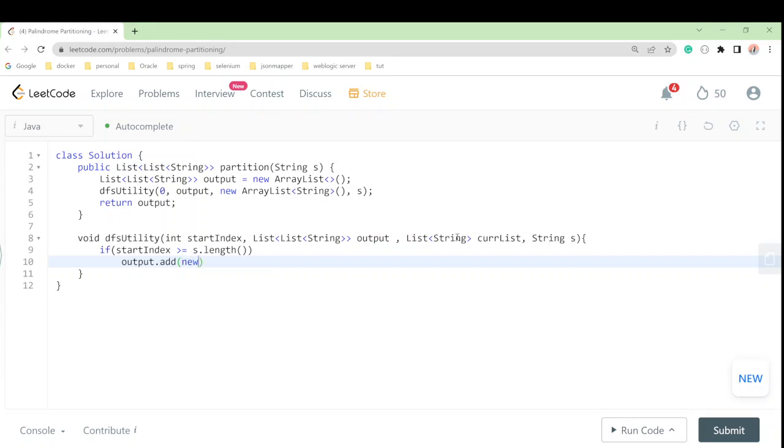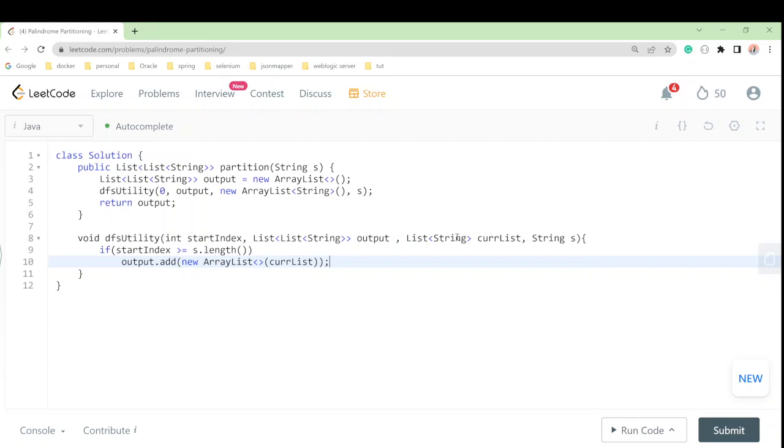So now we have to say our array list of string, that is our current list, correct? Like this, I think we will do. Current list, so this will have been done, right?